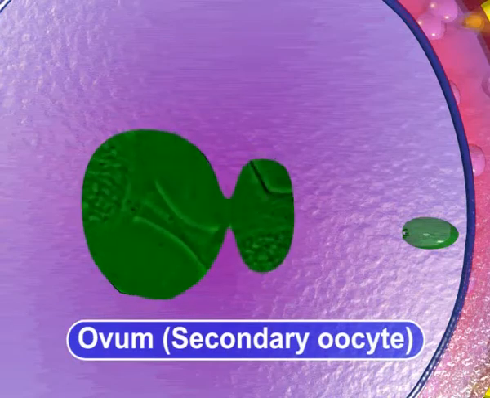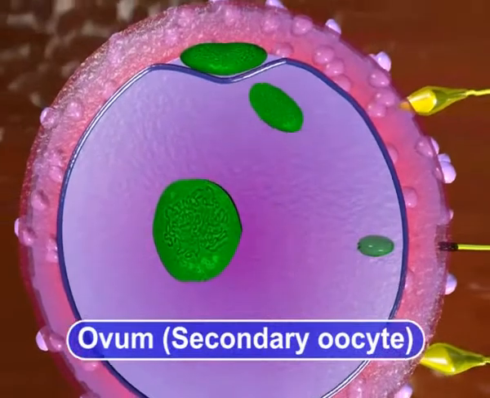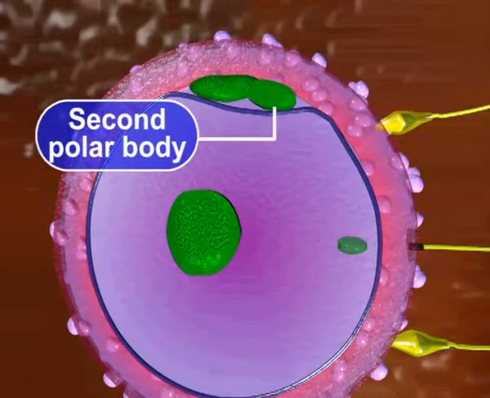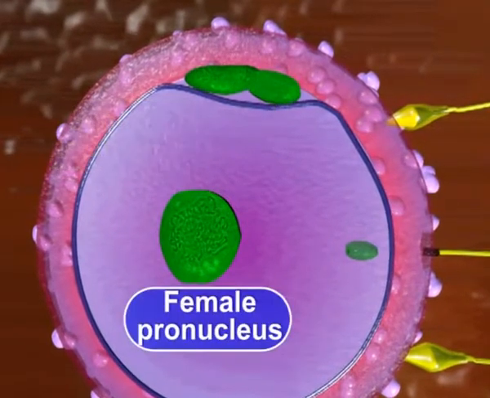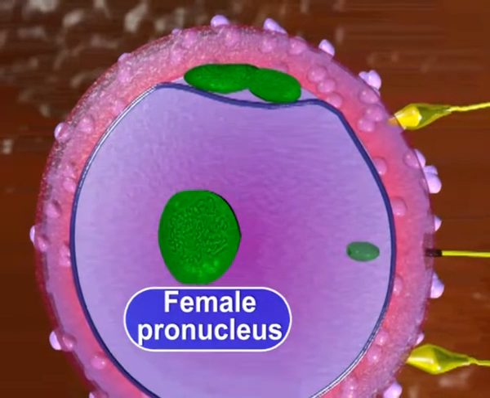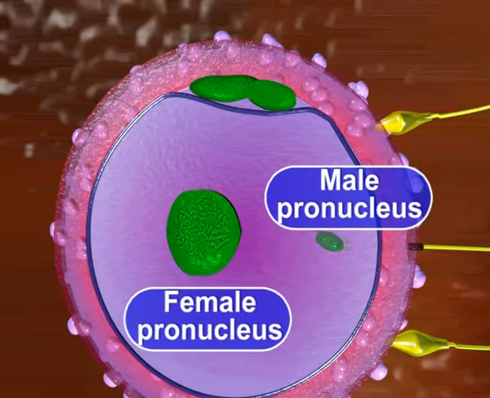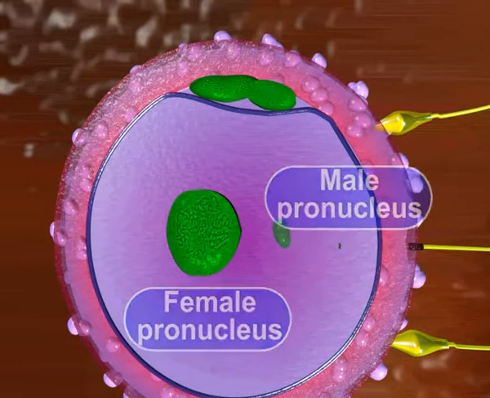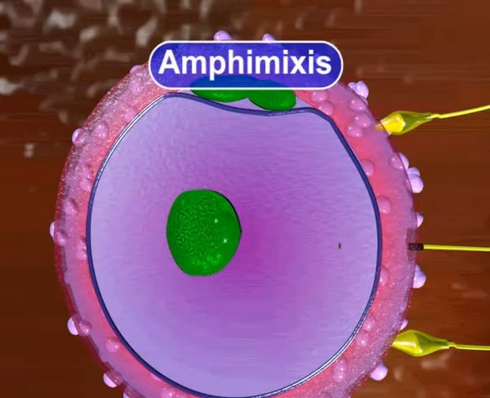After oocyte activation and completion of meiosis, the nuclear material remaining within the ovum reorganizes as the female pronucleus. The male pronucleus migrates towards the center of the cell, and the two pronuclei fuse in a process called amphimixis.